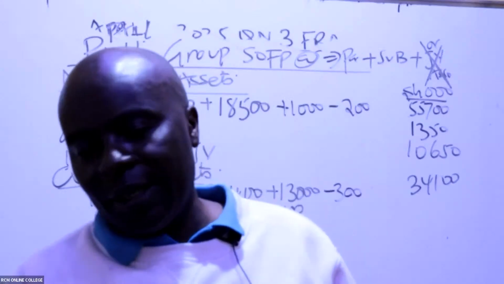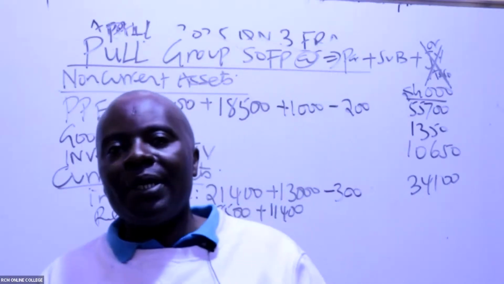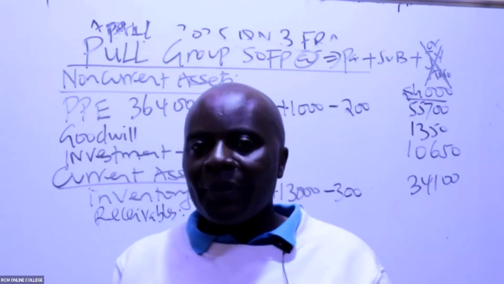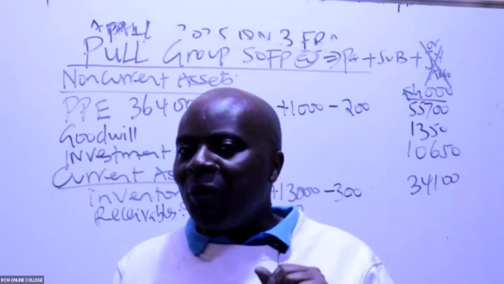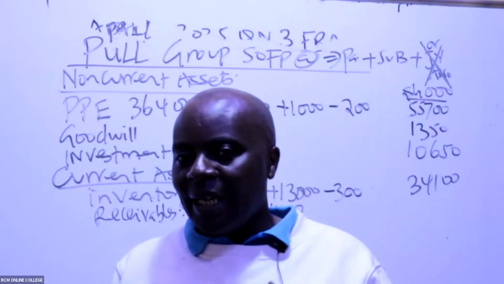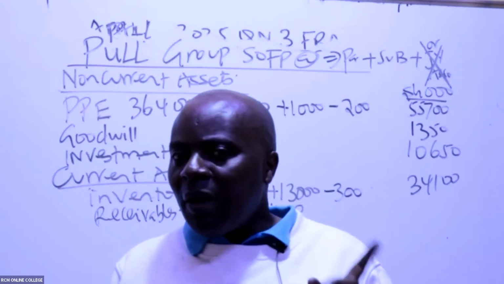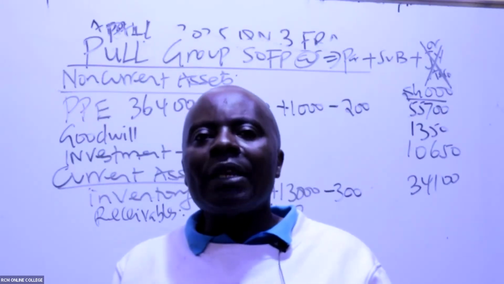I normally give you a very simple example. So in the morning, my wife tells me, mwalimu nipatie 100,000. Nikishampatia, do you think I should be booking that receivable like I will ever receive the money as the husband? Do you think I will ever receive that money? No, that's a fake receivable.